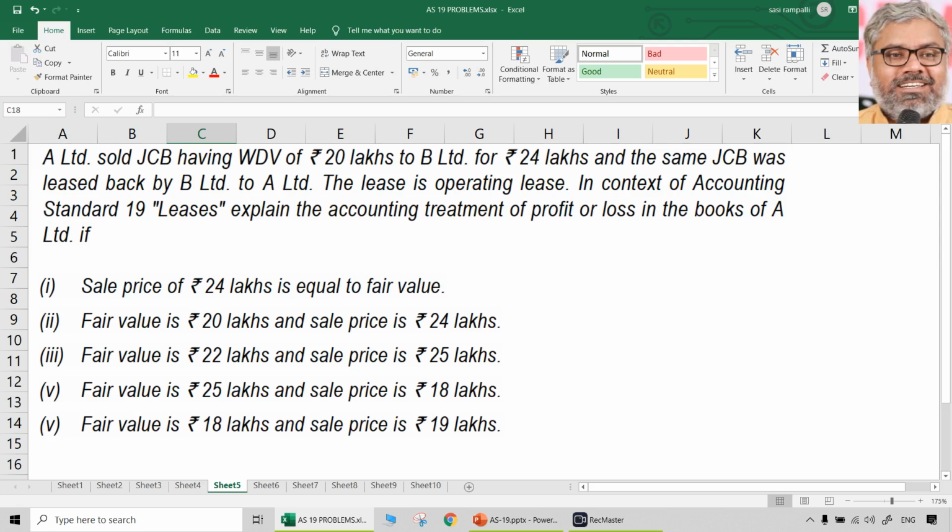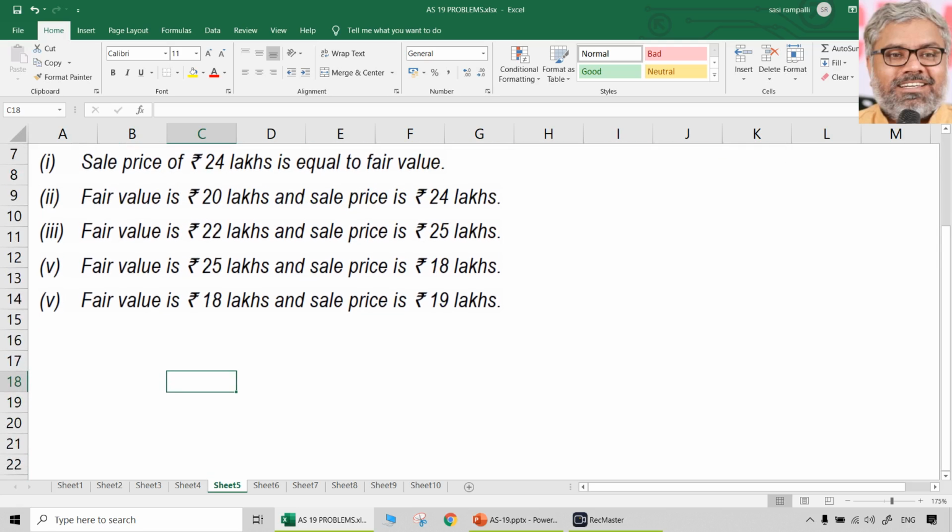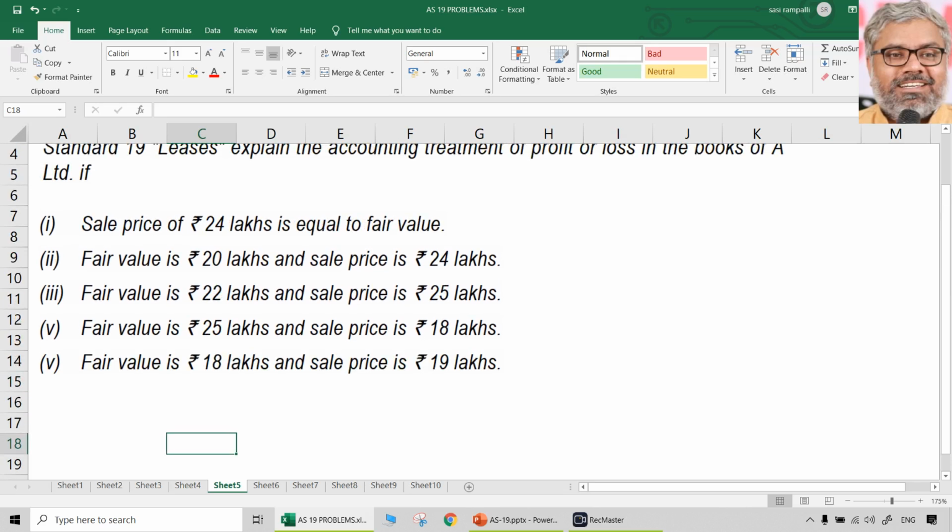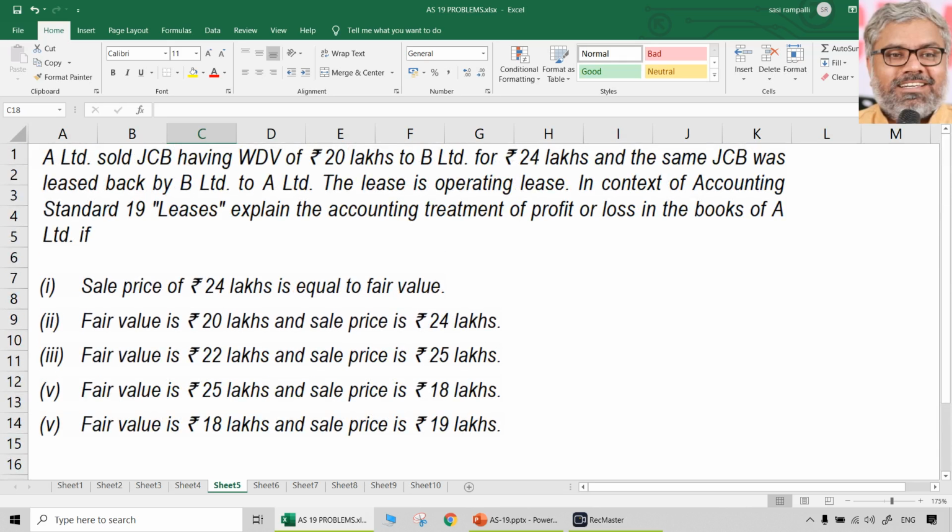Let us first take point number 1, or case number 1. In this case, let us put them in sequence. First numbers, then we will write what those are. In case number 1, what was the carrying amount of the asset?